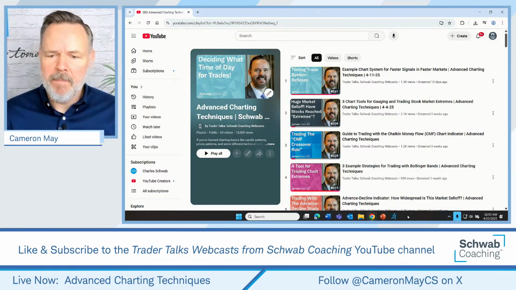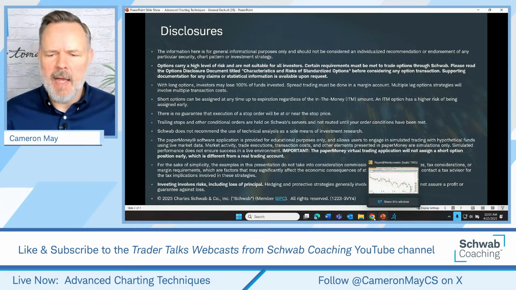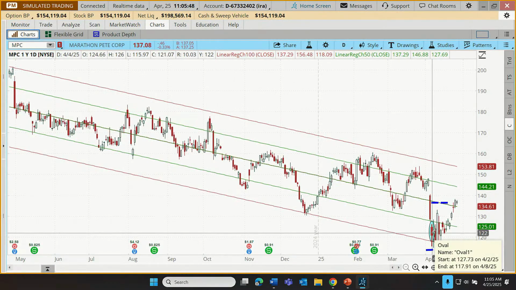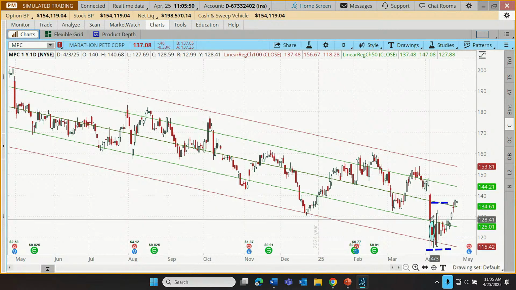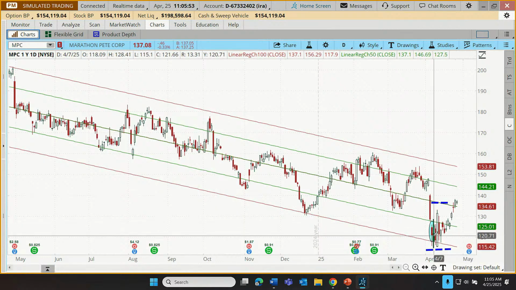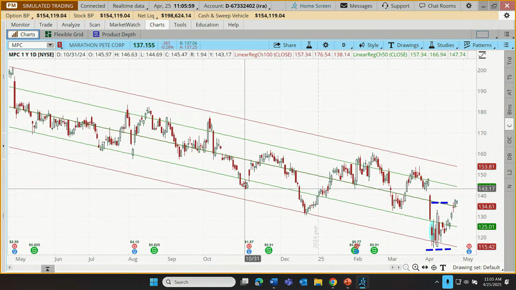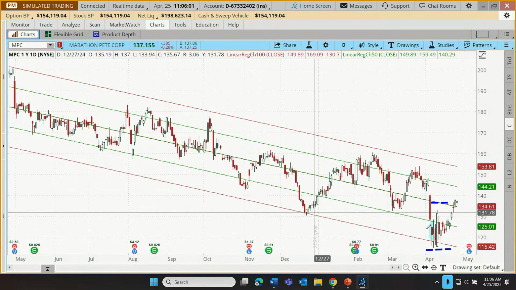Appreciate that. But let's go back, not to the slide deck, but to our trade. So on April 4th, what we noted was that we had reached the outer linear regression channel line, which in previous instances had served as a pretty good price floor.